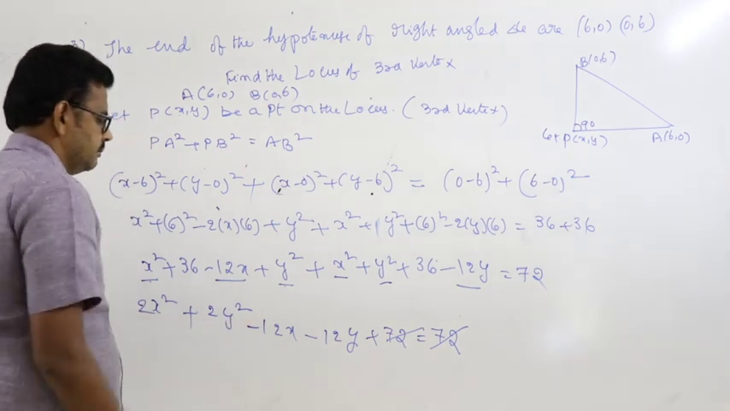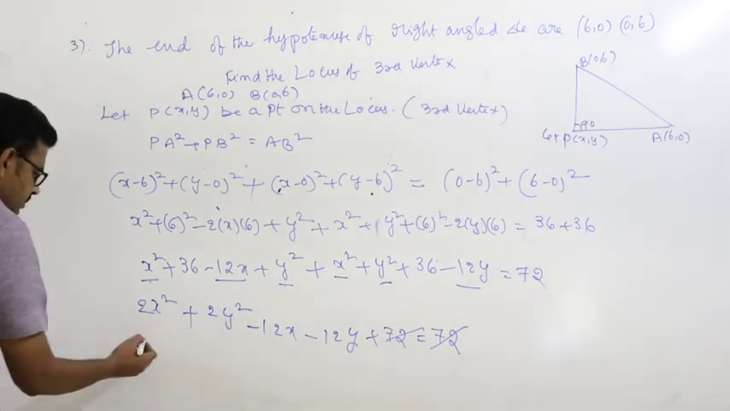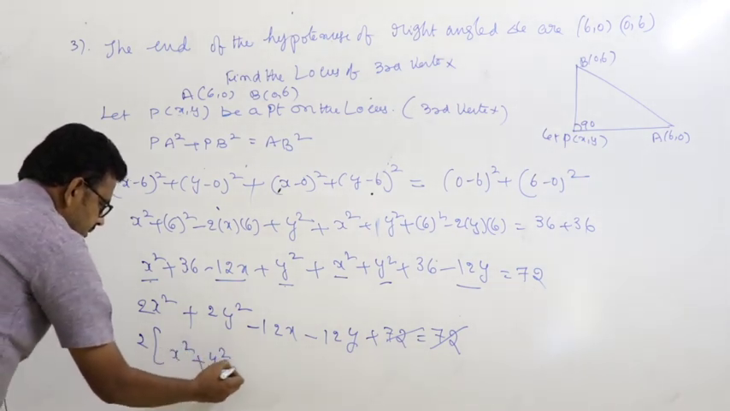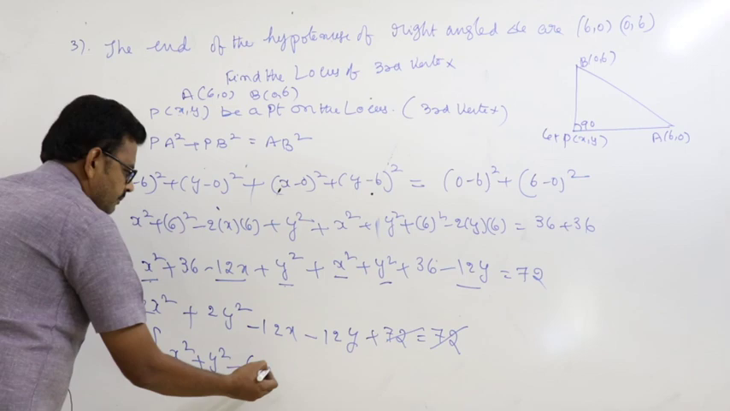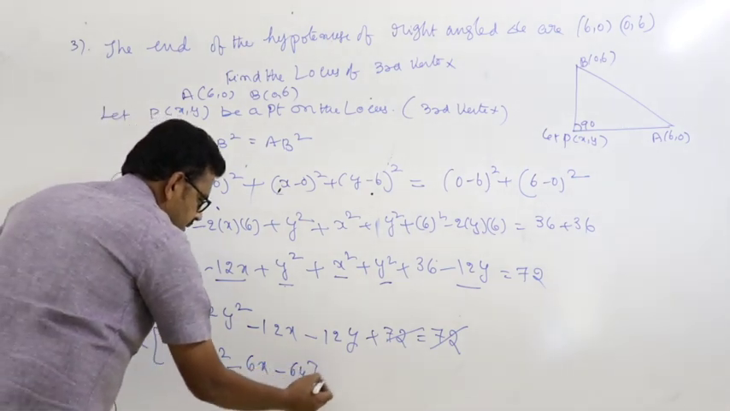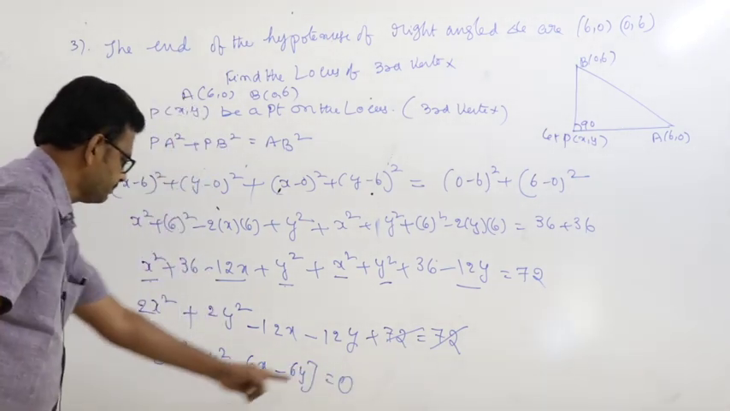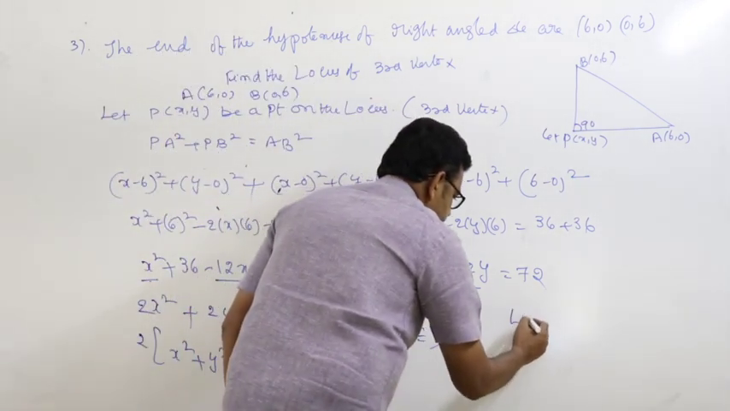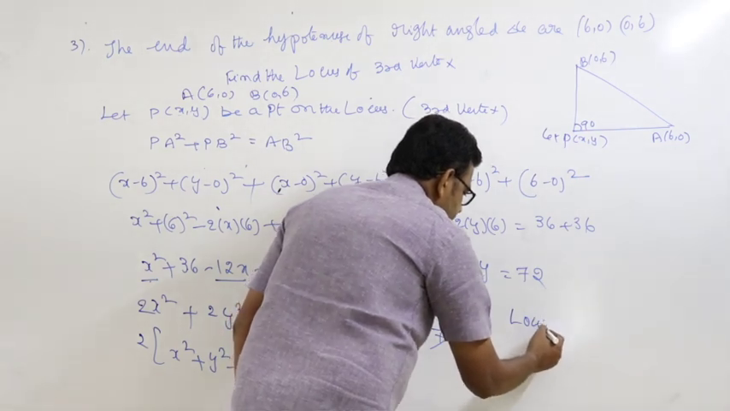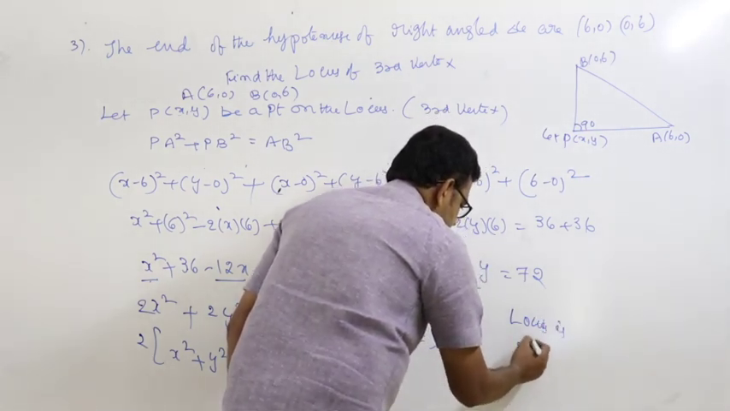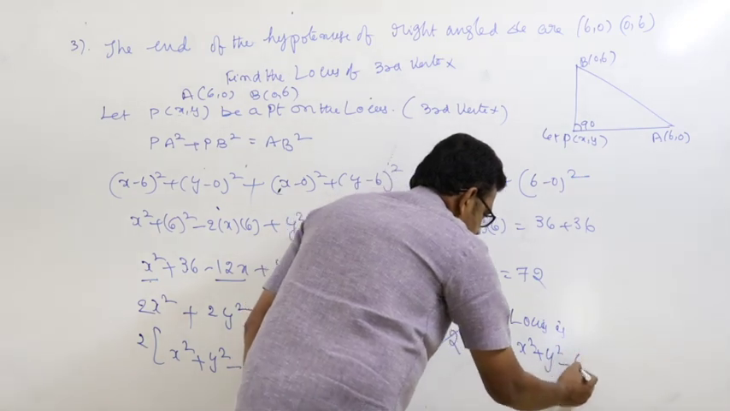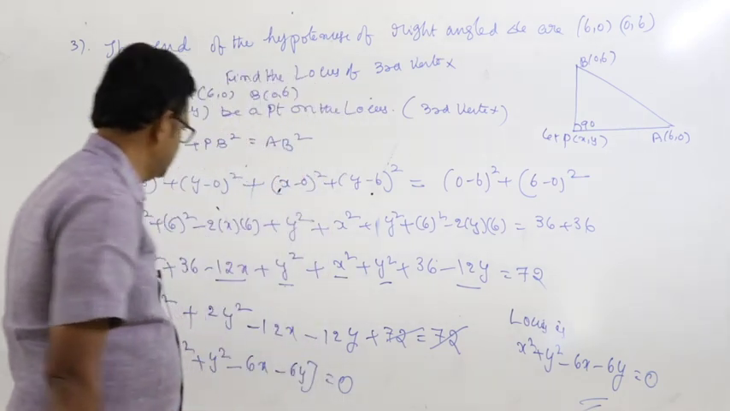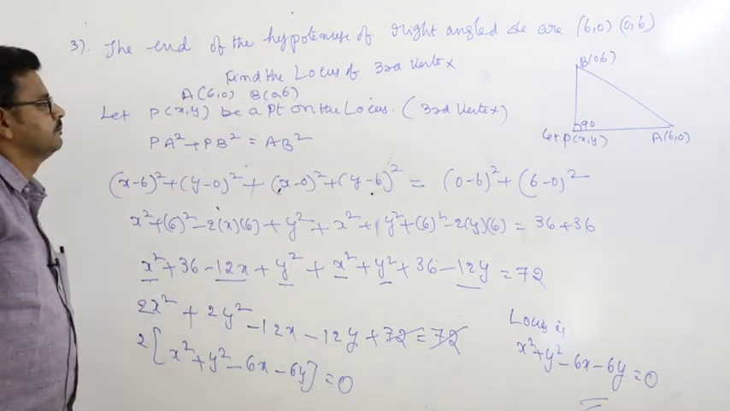72, take this side, that gets cancelled. Therefore, if you take 2 common, totally x square plus y square minus 6x minus 6y is equal to 0. Therefore, the equation of locus: x square plus y square minus 6x minus 6y equal to 0. That is the equation of locus.